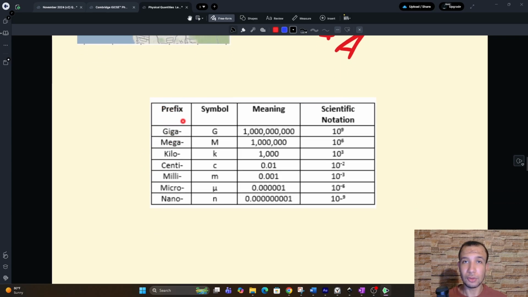This is what we use to make a bigger unit of the original unit that we have, or a smaller unit of the original unit that we have. The most commonly used prefixes are these. So you have giga, mega, kilo. Kilo, thousand, like kilogram. Centi, remember, like cent, 1 cent, or century. Milli, like millennia, 1 part of 1,000. Milli, centi, and kilo.